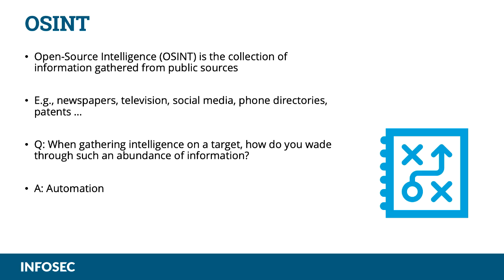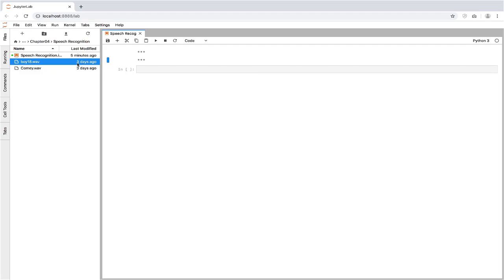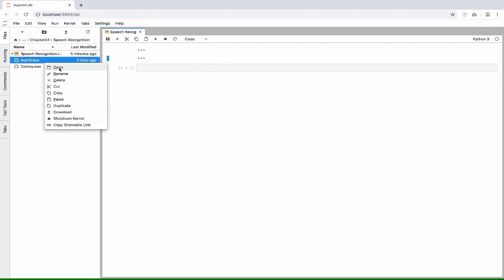Now, with so much information out there, how can a human possibly look through all of it? Well, AI to the rescue. By using speech recognition, one can feed a huge bulk of information to AI to extract speech and find conversations which are of interest. I'm going to play a couple audio files and we're going to use machine learning speech recognition to convert these into text.